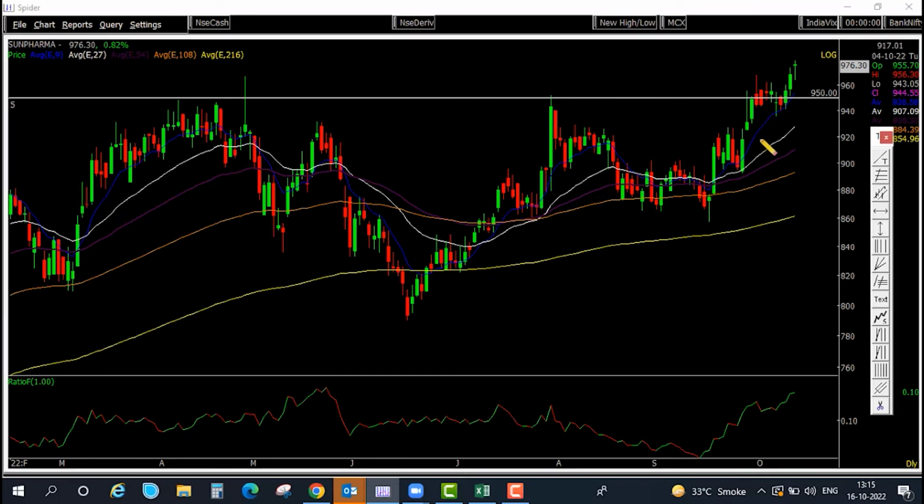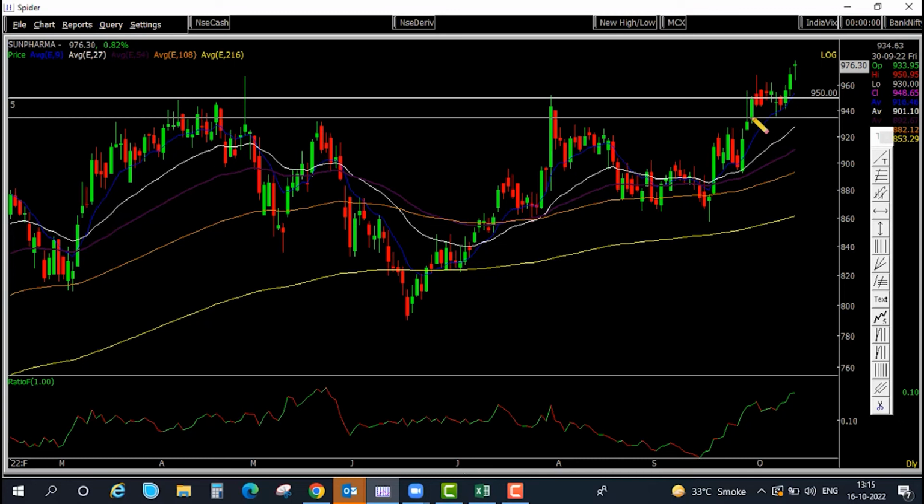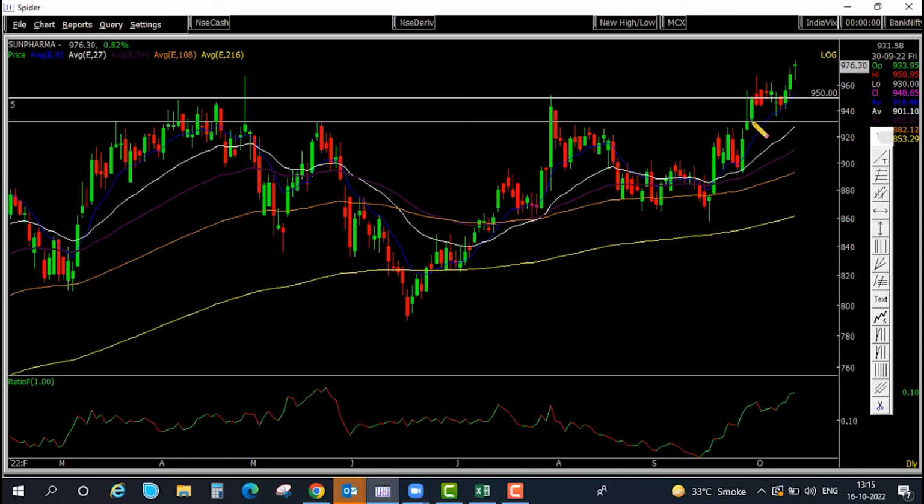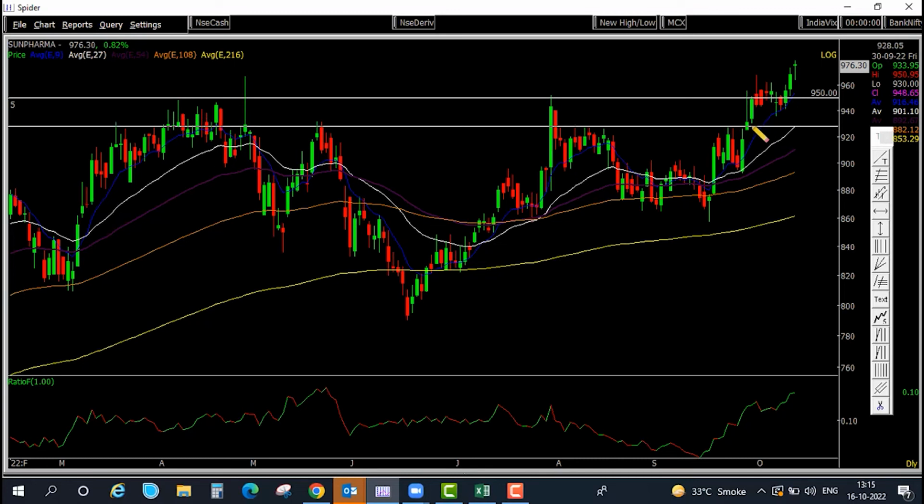From the very short term perspective, the stock will be good above this particular 935 level, or for a person with a little more risk appetite, your stop loss can be below this particular point. So 928 is our support level, so a little below that, 925 or 920 in between, can be a stop loss for this. If this particular stock has genuine strength, then it should not violate the immediate support level. If it is violating, then we have to accept our loss.